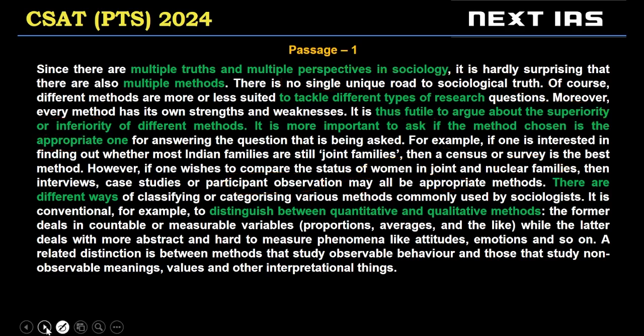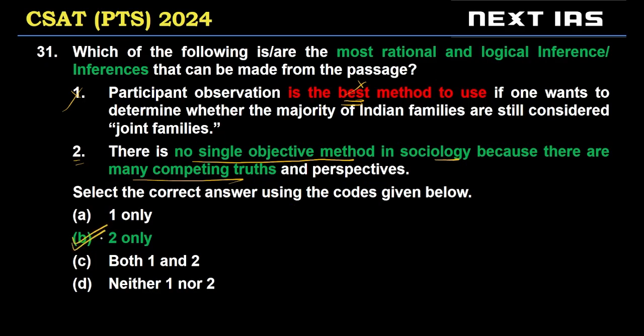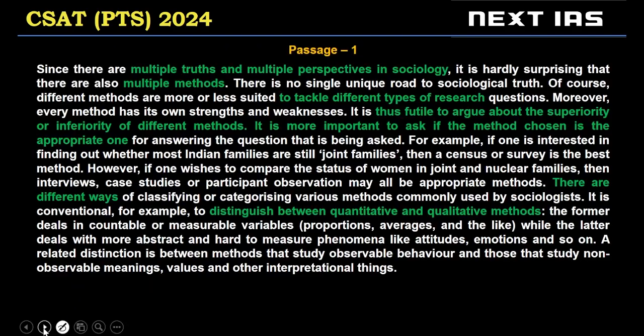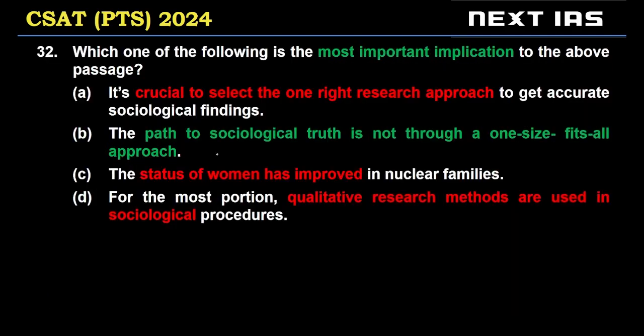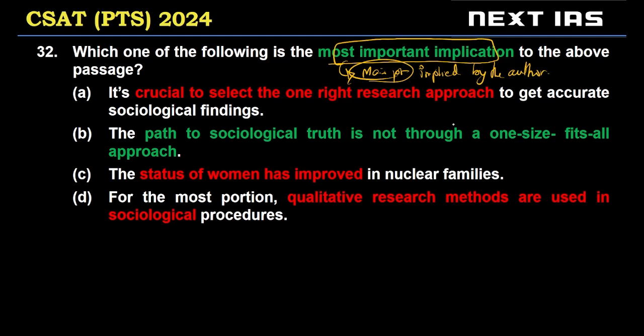Correct? So, B is the correct choice for this statement. Statement 2 is a valid inference. Let's look at the next question from the same passage. Most important implication. This is basically the main point, right? And the main point implied by the author, right? Okay,